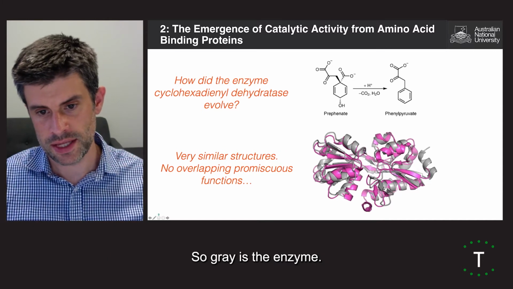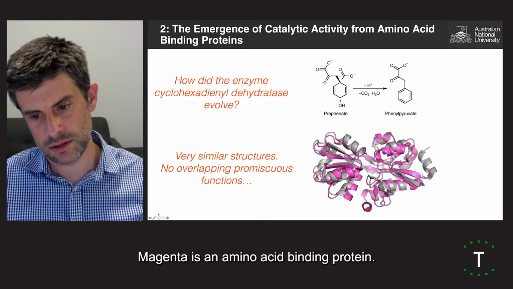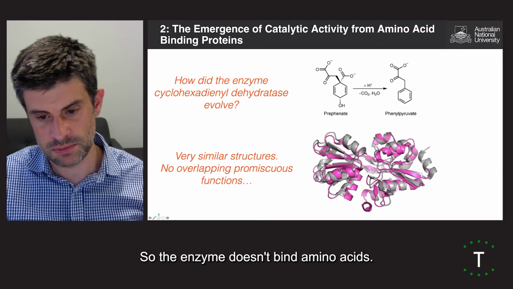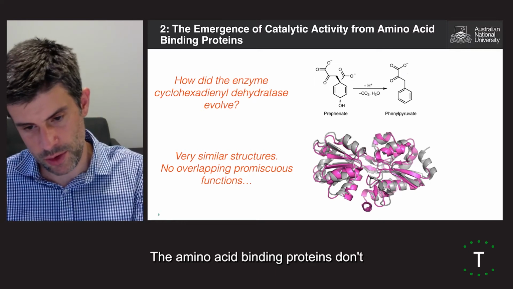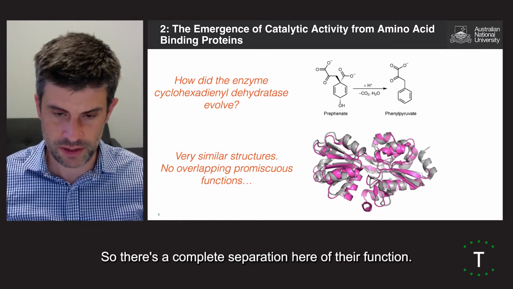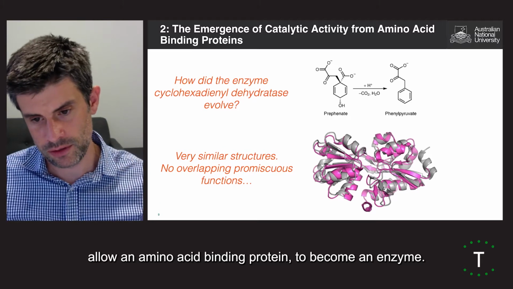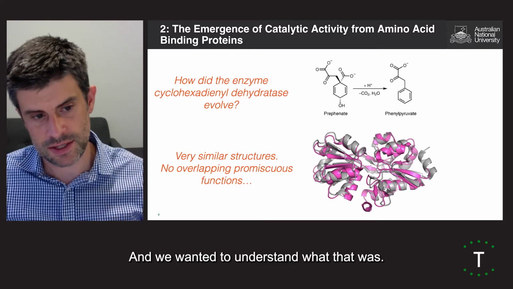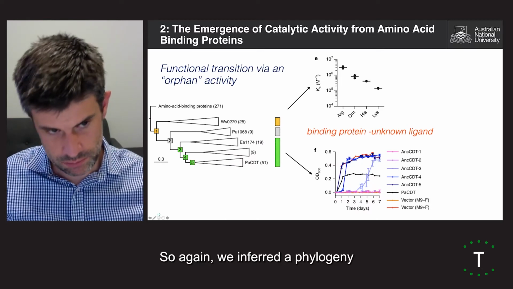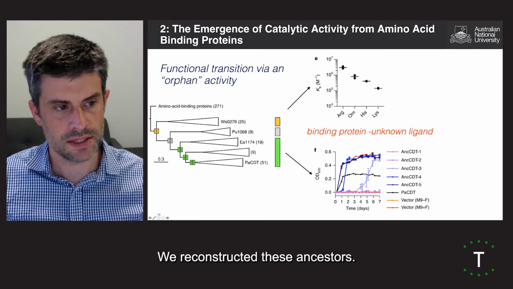So grey is the enzyme, magenta is an amino acid binding protein. You can see that they're extremely similar, but they have no overlapping functions. So the enzyme doesn't bind amino acids, the amino acid binding proteins don't catalyze any reactions. So there's a complete separation here of their functions. So something's happened through evolution to allow an amino acid binding protein to become an enzyme, and we wanted to understand what that was. So again, we inferred a phylogeny from the sequence alignment, we reconstructed these ancestors.